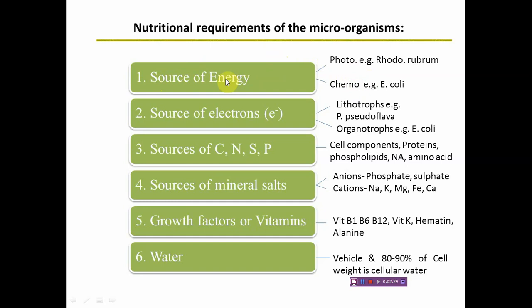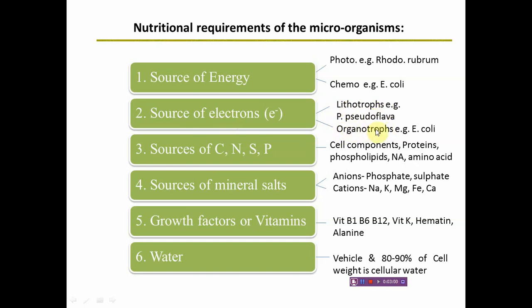Phototrophic cells require a source of light for energy. Similarly, the cells cannot grow without a source of electrons. Even if the cells are autotrophic or chemotrophic, they require an external electron source, and based on the type of electron source, they can be classified as lithotrophic and organotrophic.